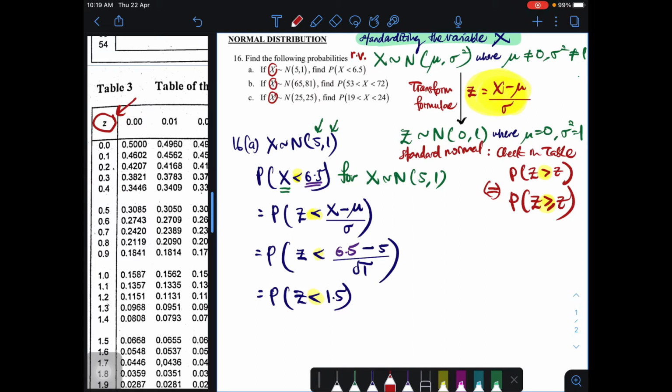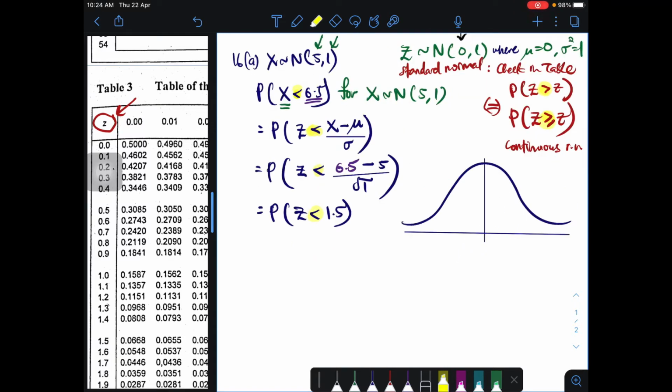It doesn't matter whether there is an equal sign or not, because normal distribution is continuous. For a continuous random variable, it doesn't matter, they are just the same anyway. So just make sure you change this less than into something that you can check in the table. So you have to draw a bell shape here. This is what we call the bell shape for normal distribution, where standard normal will always have zero in the middle, because this is mu.